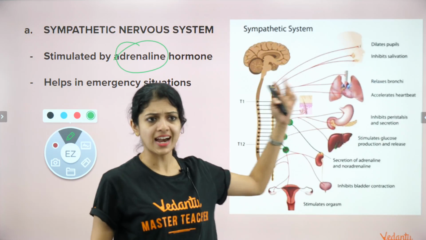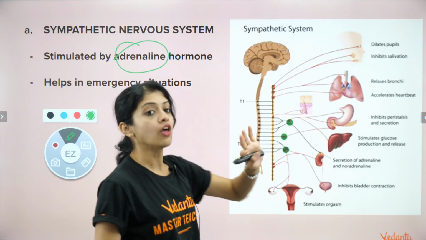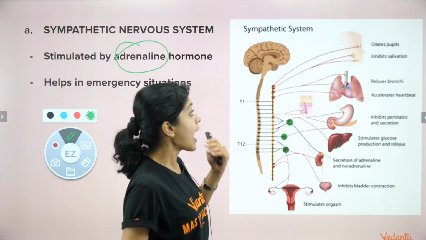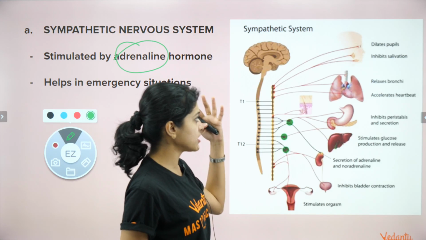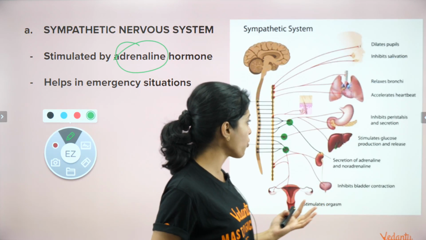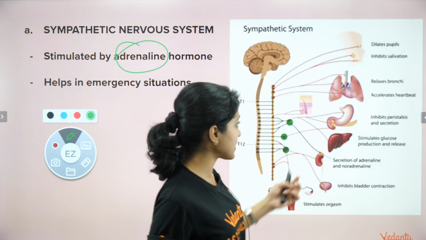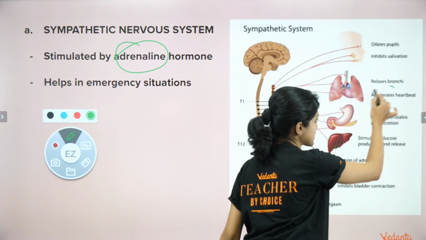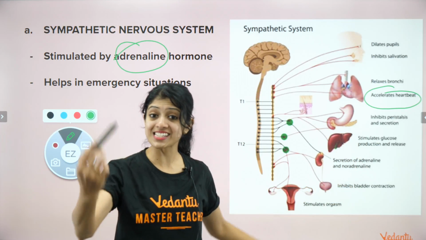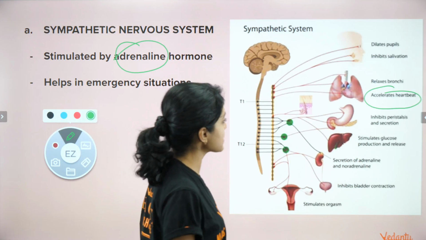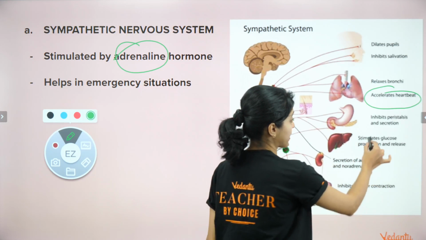Look at all of that. I don't want to go into details of those, but for your understanding, keep in mind how it acts is by dilating your pupils, inhibits salivation, relaxes your bronchi, and very importantly, it accelerates heartbeat. This is exactly what I was talking about. And it inhibits certain things, it stimulates certain other things. It stimulates glucose production and release.